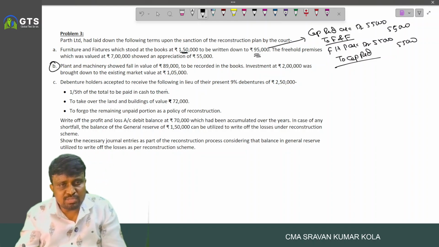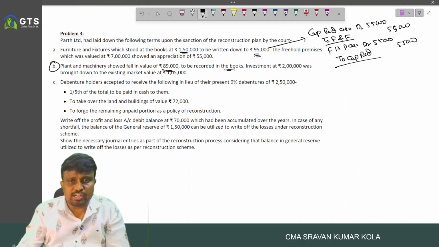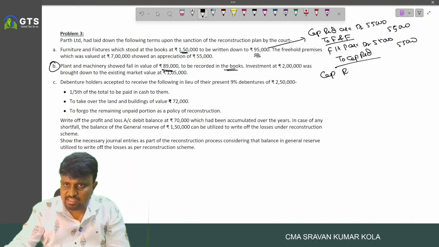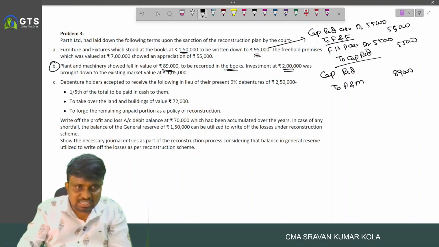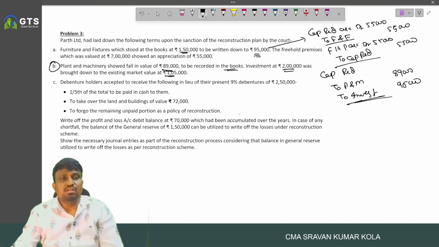Next, plant and machinery showed a fall in value of 89,000 to be recorded in the books. There is a decrease in plant and machinery. So we write the entry: capital reduction account debited to plant and machinery. How much amount is decreased? 89,000. Investment 2 lakh was brought down to existing market value 1 lakh 5. And there is a decrease in investment. How much amount is the decrease? 95,000.